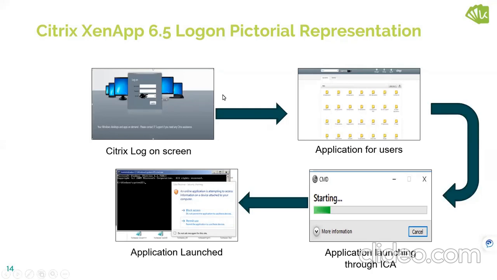Enumeration is nothing but they verify that the user is able to log in and they are able to see the application. Launching is nothing but once the user is verified and authenticated, and the user clicks, it is launching, and the receiver is important for this. So once the application is launched, it looks like this. So this is a general overview of how it happens in the back.